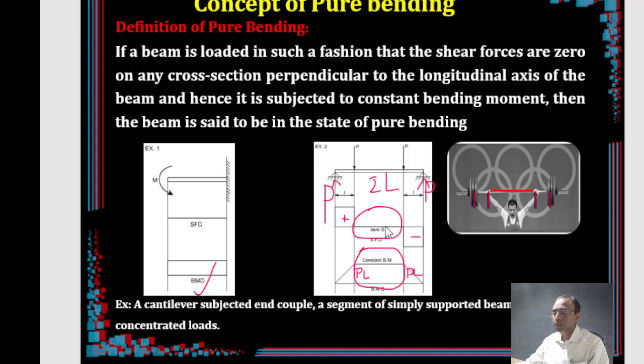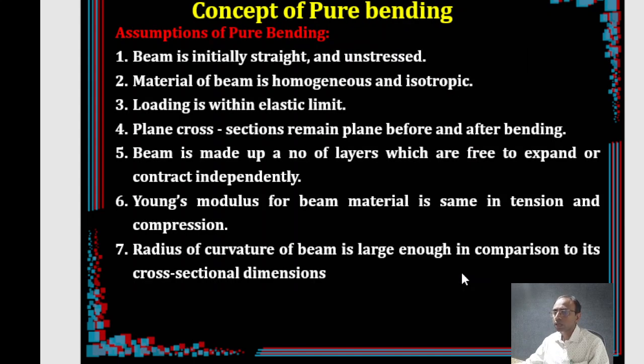This may not be possible in many loading cases. It is possible that shear force can be zero somewhere, and therefore the bending moment can exist there, so pure bending can be applicable. It need not be that the entire beam has only bending moment, otherwise the application of pure bending would be limited. That is not the case. Wherever you can find this situation, where only bending moment exists in a particular part of the beam, that part can be considered to be subjected to pure bending.